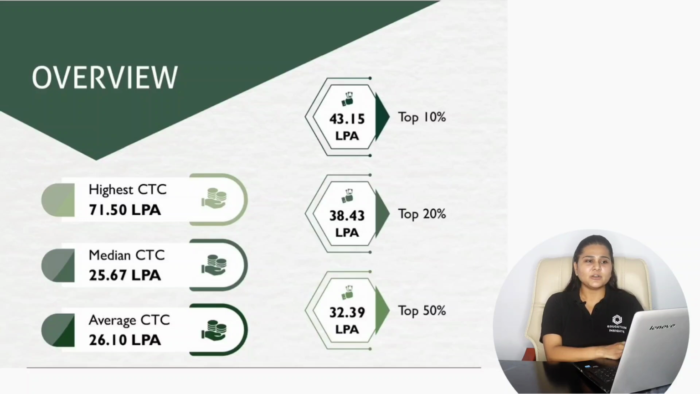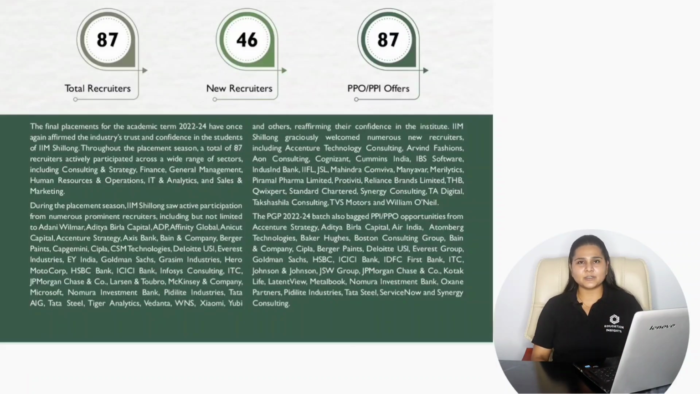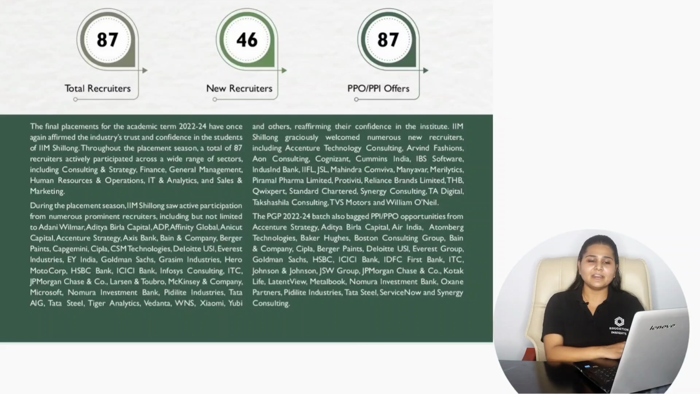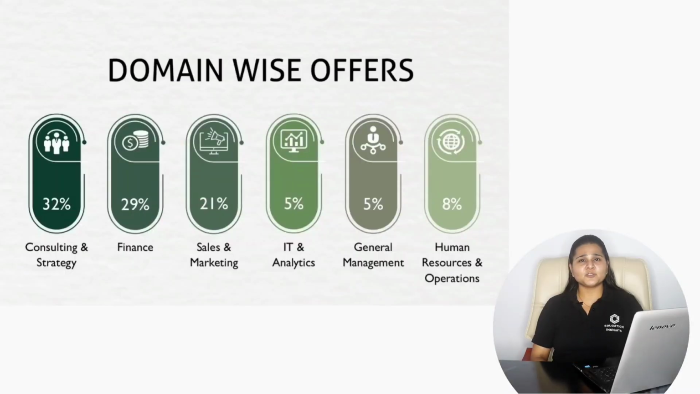Overall there are 87 recruiters on the campus for the batch of 2020 to 2024. Out of that, 46 are new recruiters and 87 PPO, PPI offers were made. In terms of domain-wise offers, 32% were from consulting and strategy, 29% from finance, 21% from sales and marketing, 5% from IT and analytics, 5% from general management, and 8% from human resources and operations.